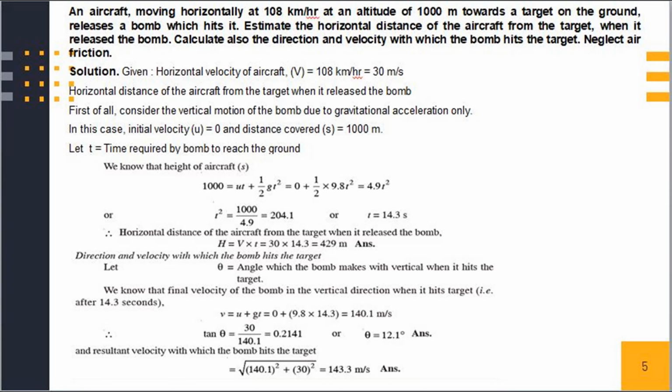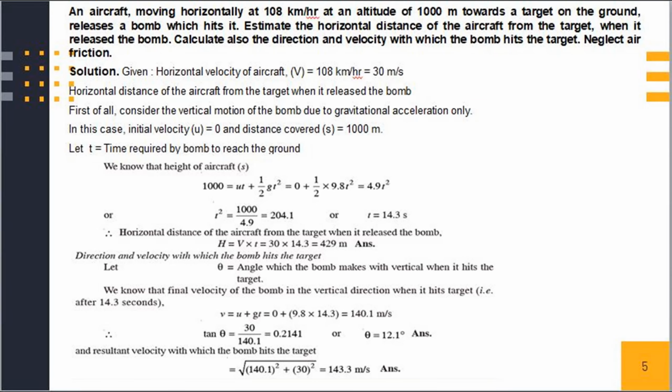And the resultant velocity with which the bomb hits the target is equal to under root of v square, that is 140.1 square plus 30 square. Therefore, we get the resultant velocity with which the bomb hits the target is equal to 143.3 meter